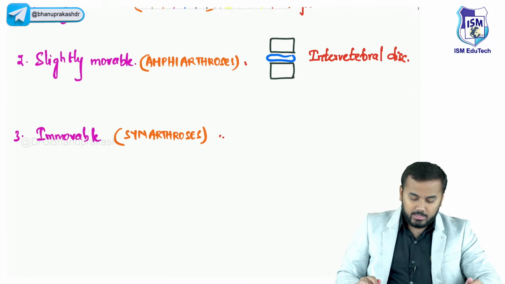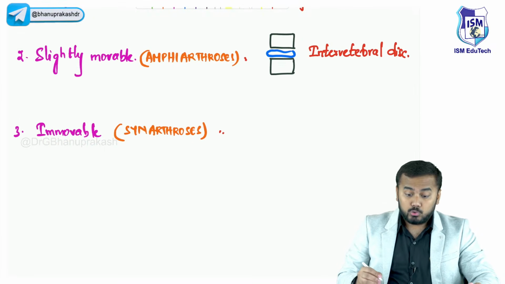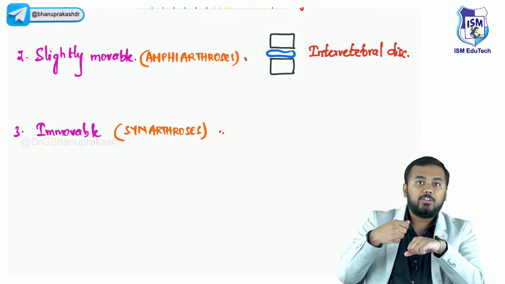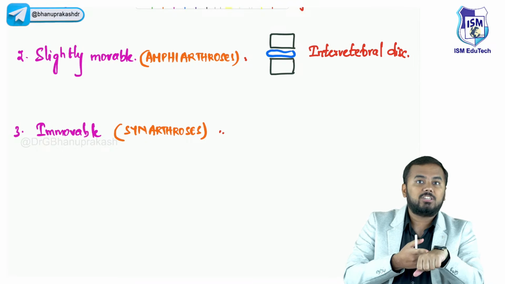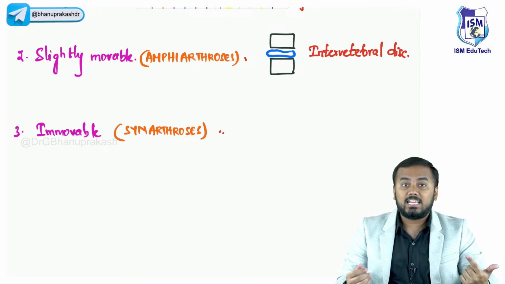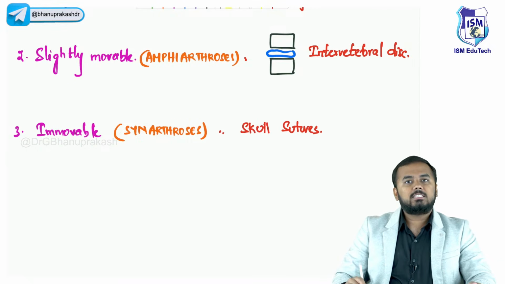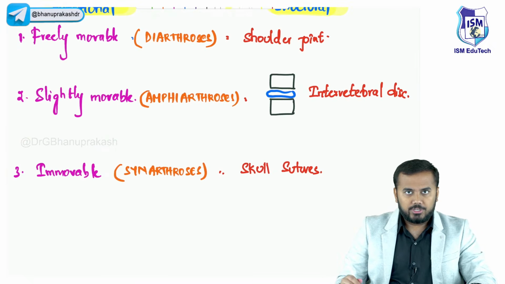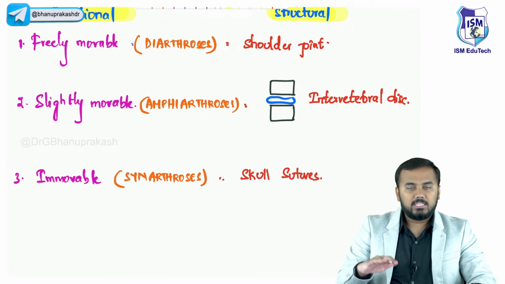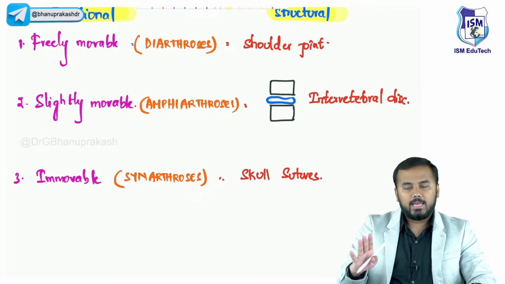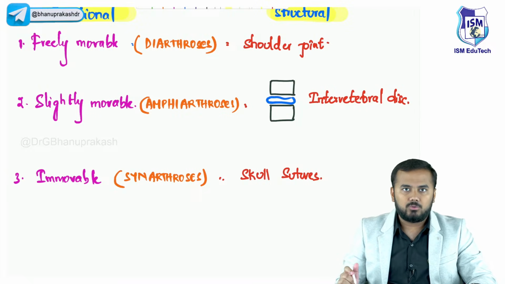Very good. So synarthroses are what? Sutures, right? Sutures can also mean, if you are stitching a patient with a laceration, that can also be a suture, right? These are skull sutures. So this is all about the functional classification, guys. These are the three types of functional classification: freely movable, slightly movable, immovable. Diarthrosis, amphiarthrosis, and synarthrosis.